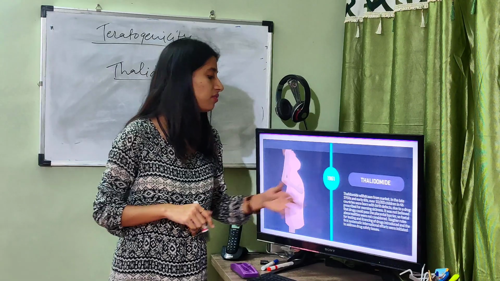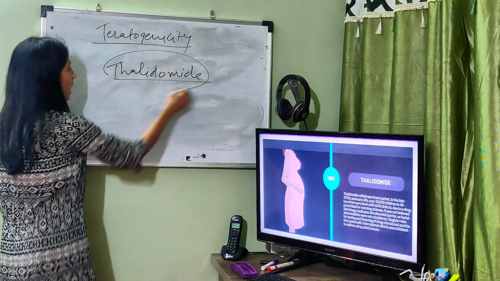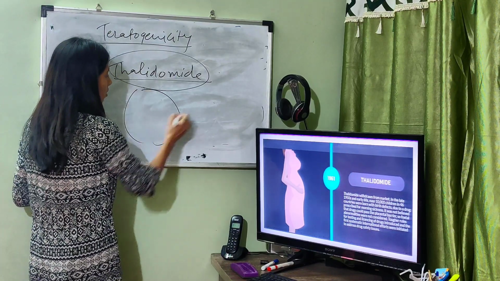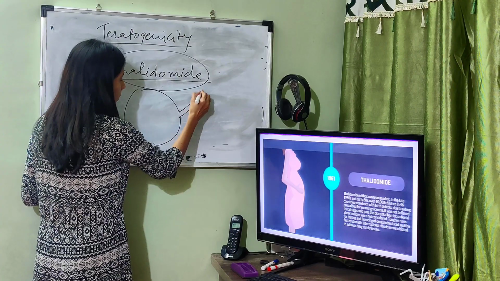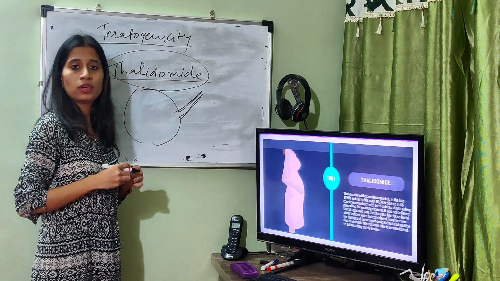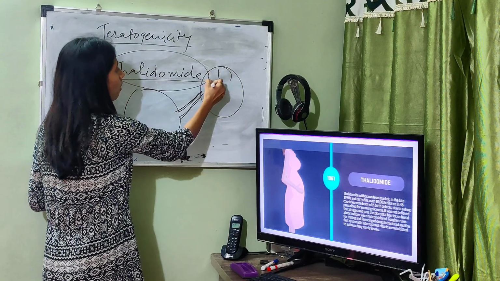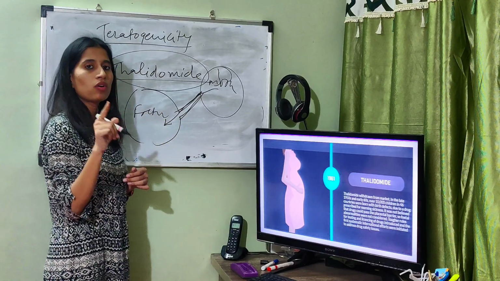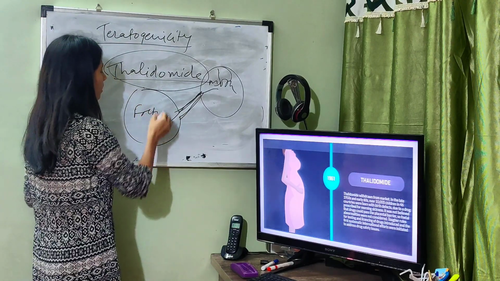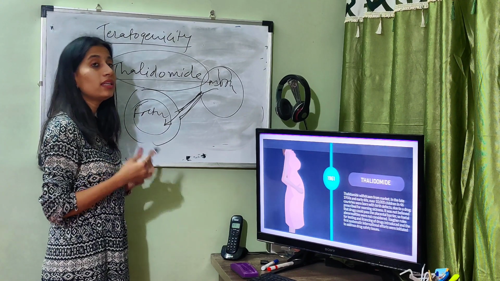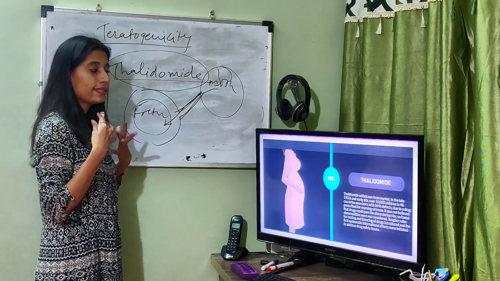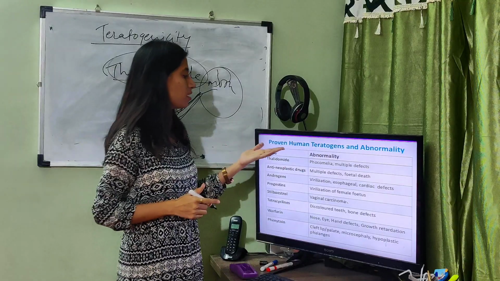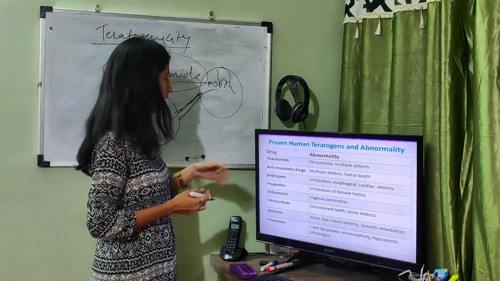Okay, and due to these birth defects, see what happened: this thalidomide was given to the pregnant ladies. The placenta, which is the medium to pass the nutrients from mother to the fetus, was carrying this drug, and this drug caused the birth defects. This caused many children or fetuses, more than 10,000 in 46 countries, to have birth defects. Okay, some are proven human teratogens and abnormalities.